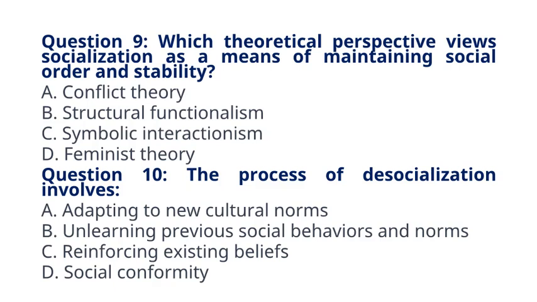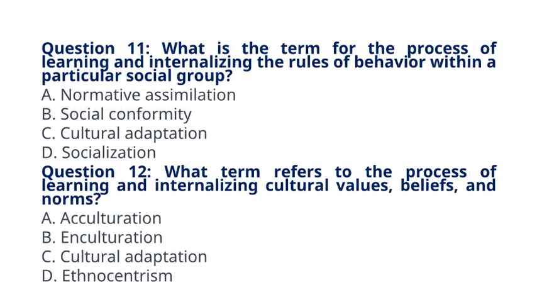Explanation: desocialization involves the process of unlearning or abandoning previous social behaviors and norms, often in preparation for new roles or environments. Question 11. What is the term for the process of learning and internalizing the rules of behavior within a particular social group? A. Normative assimilation. B. Social conformity. C. Cultural adaptation. D. Socialization. The correct answer to question 11 is option D. Socialization. Explanation: socialization involves learning and internalizing the rules of behavior within a specific social group.